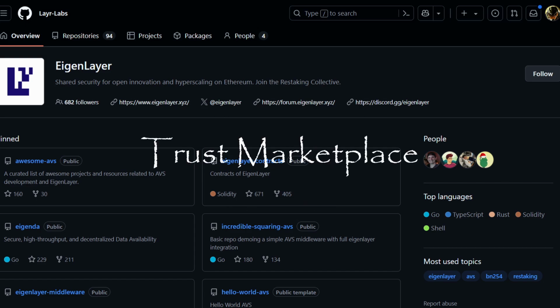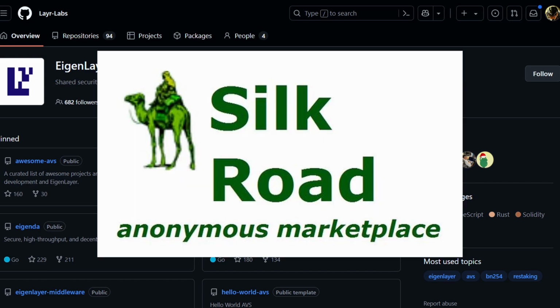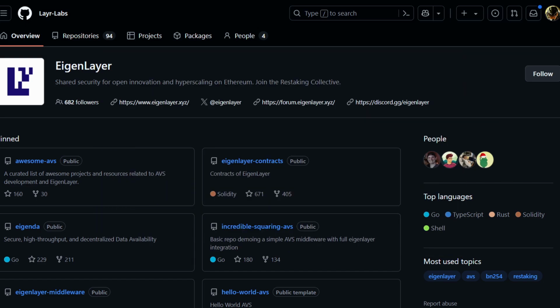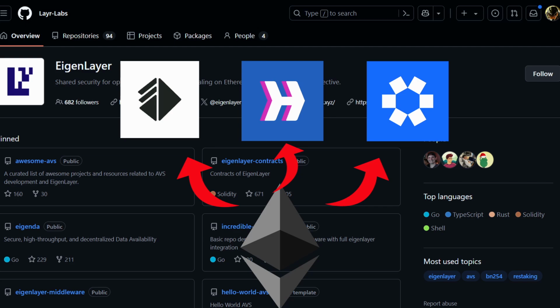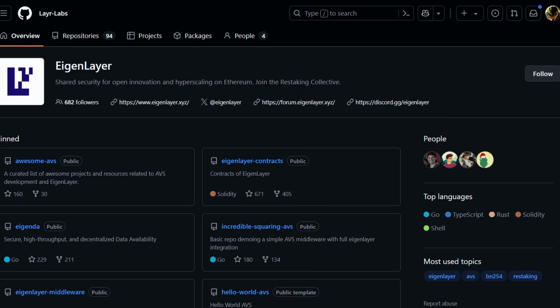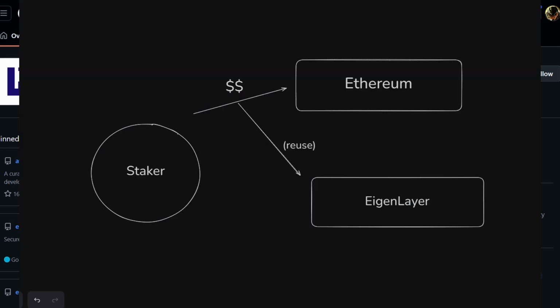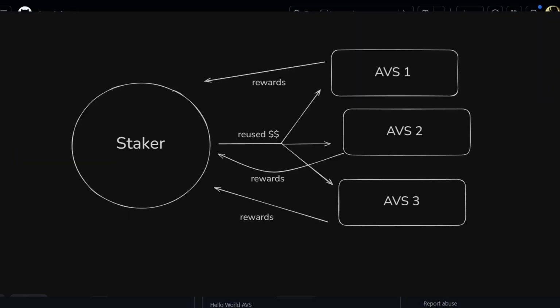You can call it a trust marketplace, even though that sounds like something you would see on the shady side of the internet. The concept is pretty simple. Use Ethereum's existing security to secure other protocols and projects. Here's a quick rundown of how it works. Someone who is already a staker in Ethereum can reuse that stake and restake it into EigenLayer. After they have restaked, they can opt into validating for various AVSs and earn rewards.